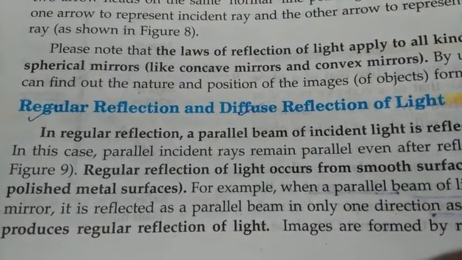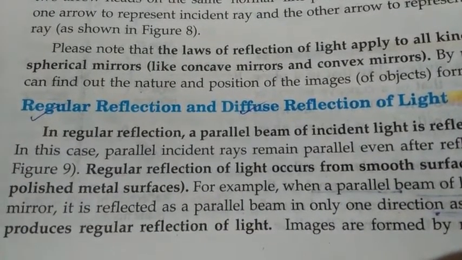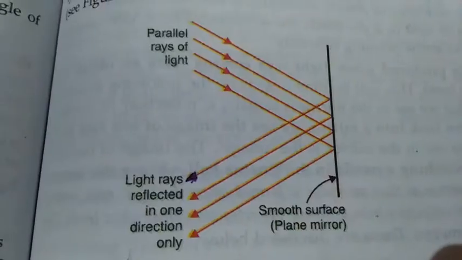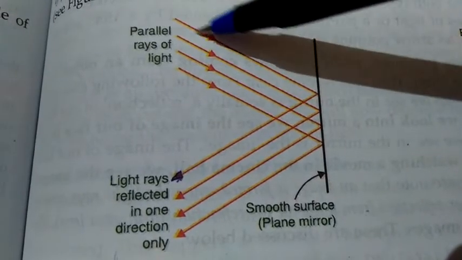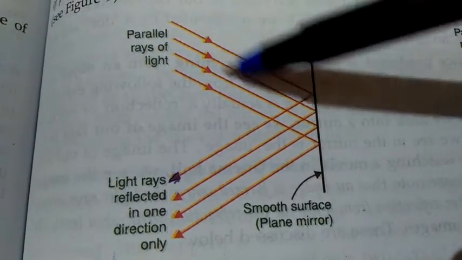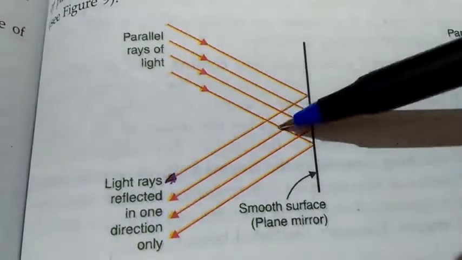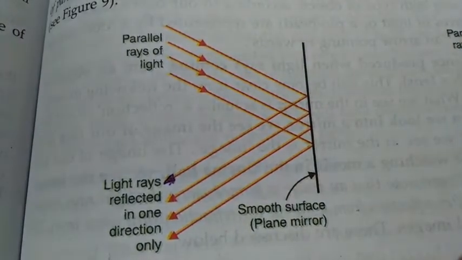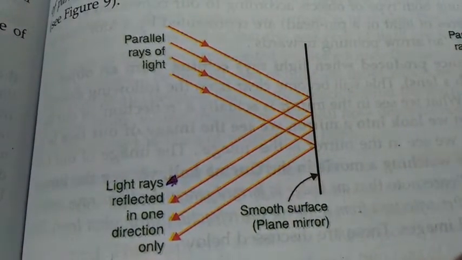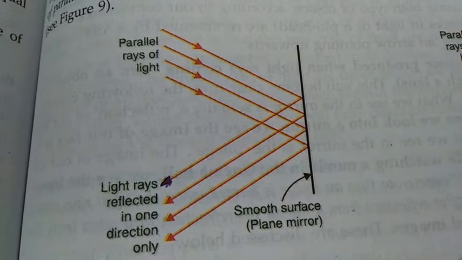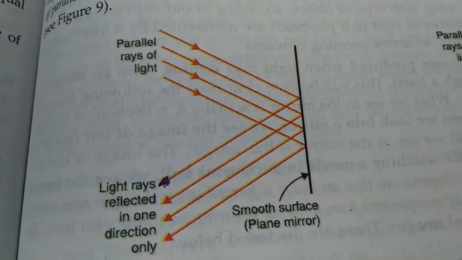Now let's discuss types of reflection. There are two types: regular reflection and diffuse reflection of light. Light rays are parallel to each other and travel at a very high speed in a straight line, and many straight lines together make a light beam.